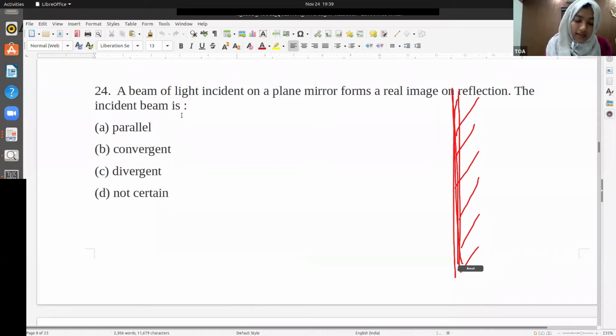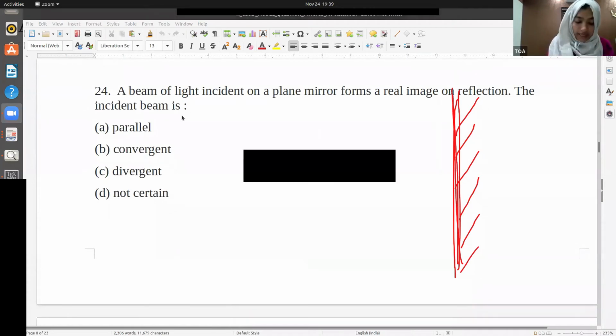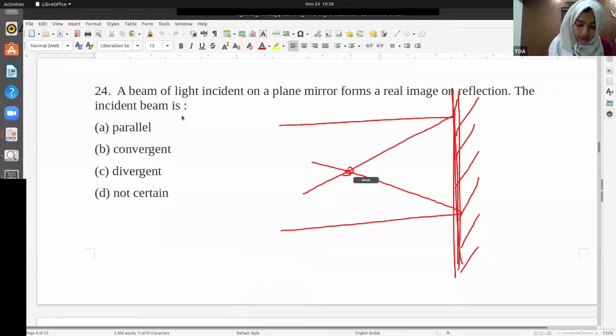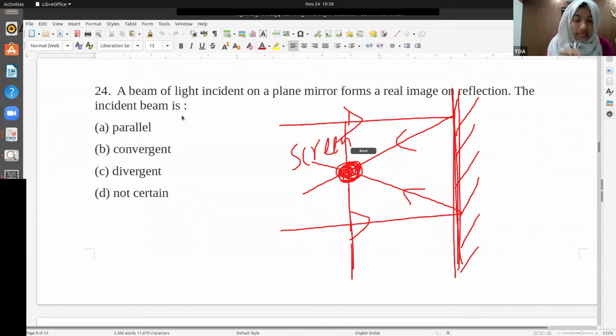It forms a real image on reflection. What is a real image? A real image is one where you can somehow converge the points. If these are incident rays and these are the reflected rays, and you keep a screen here, what happens? On the screen, the real light comes and meets, right?